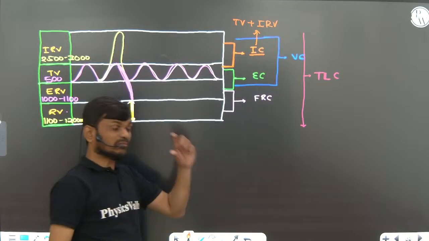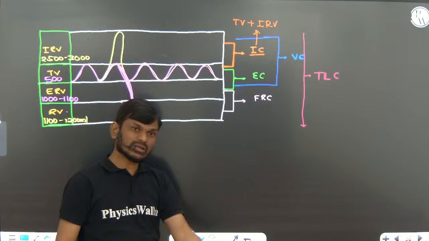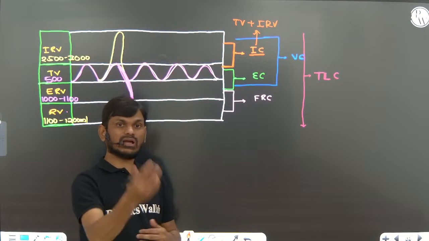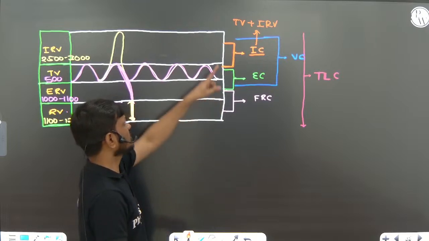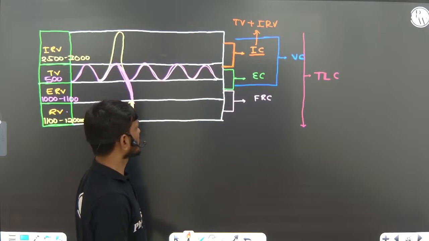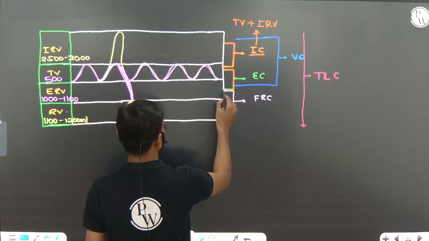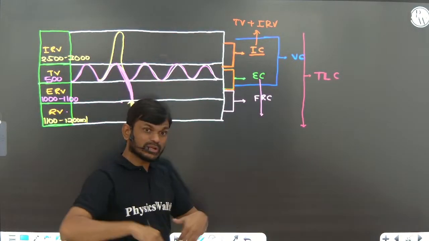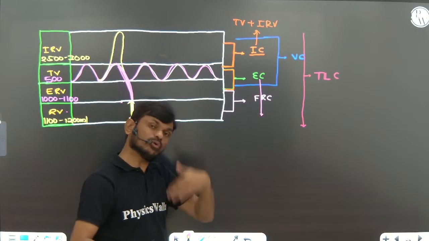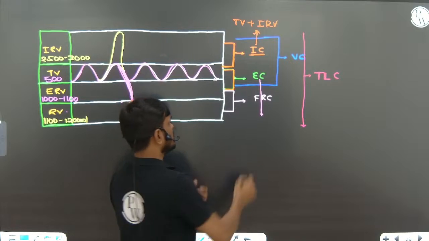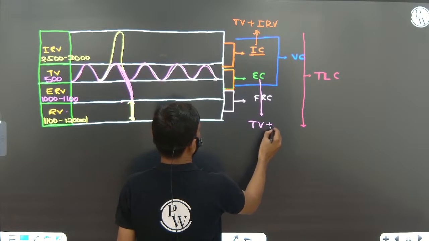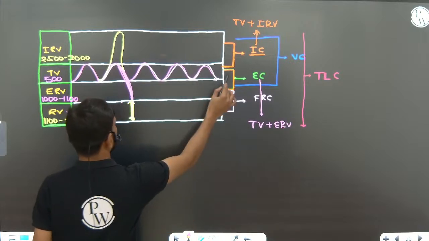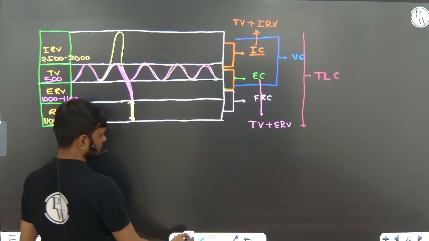Next, expiratory capacity, the volume of air a person can breathe out completely by force. Simple, that is tidal volume plus expiratory reserve volume. These two together we call expiratory capacity.